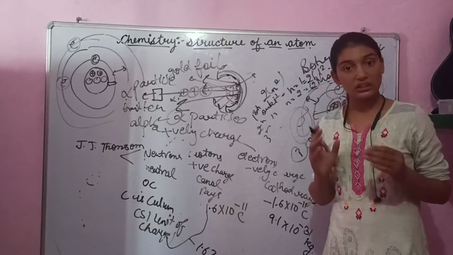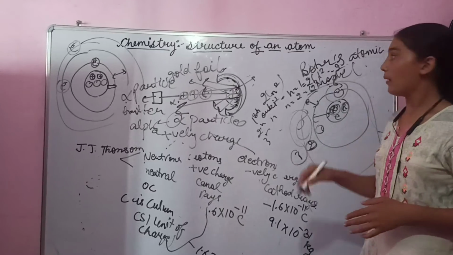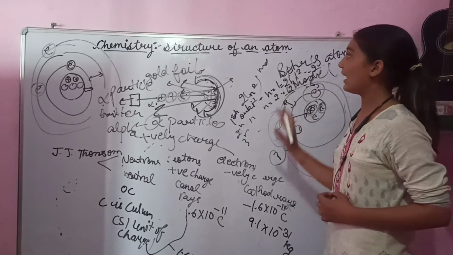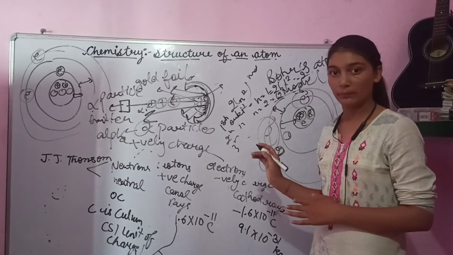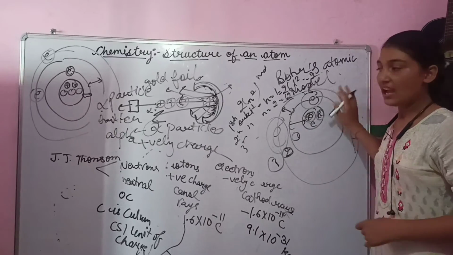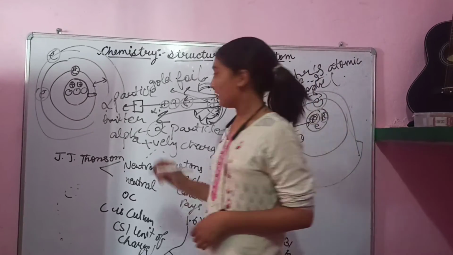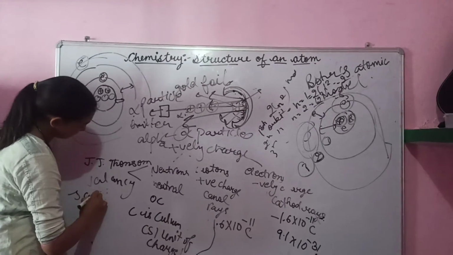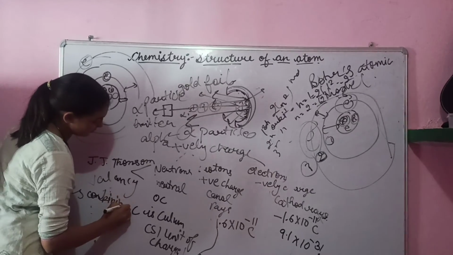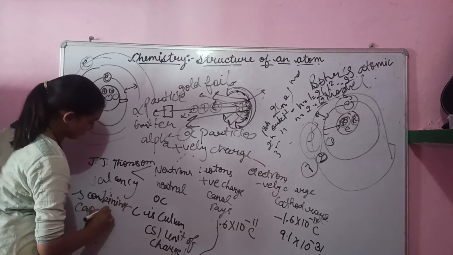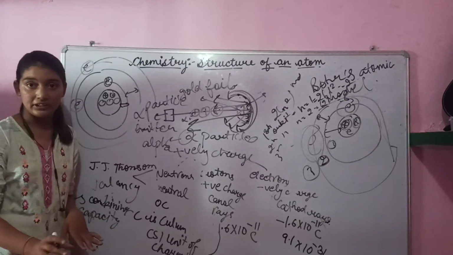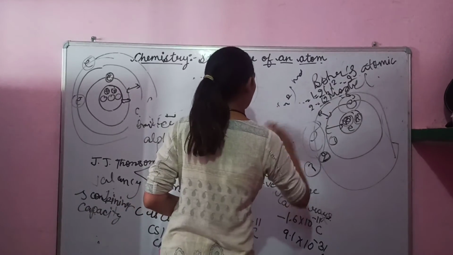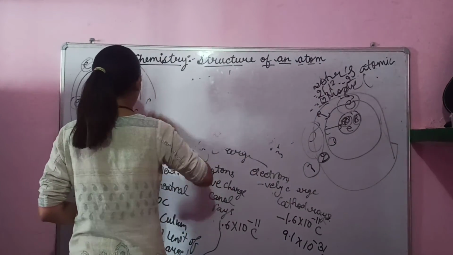And we must learn the mass numbers of the first 20 elements. It is very important for any chemistry chapter and for the structure of an atom. The other and last topic is valency. Valency is known as the combining capacity of an element.